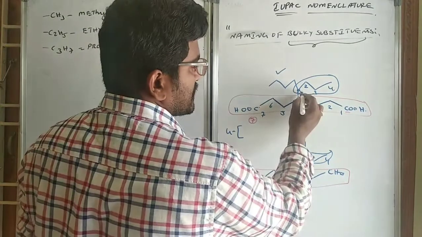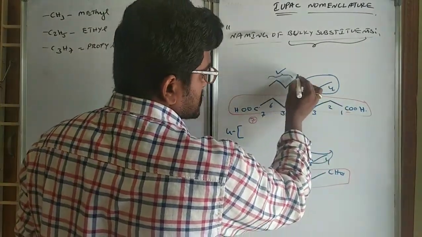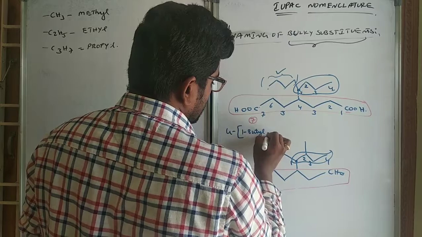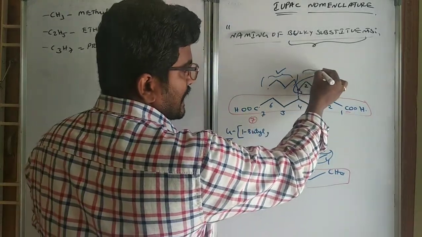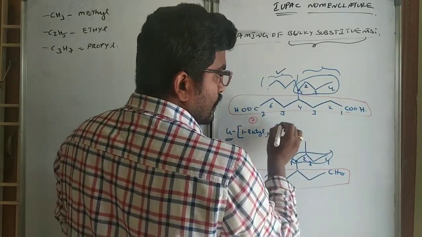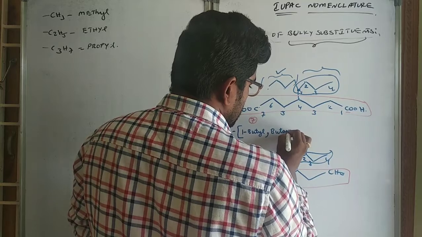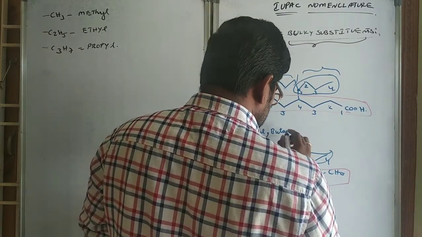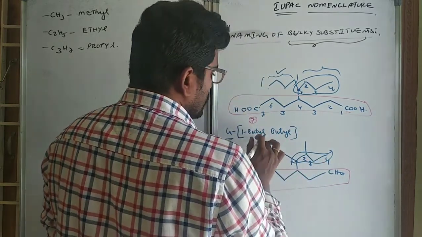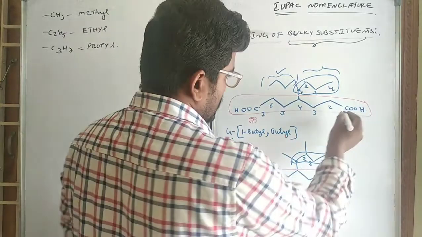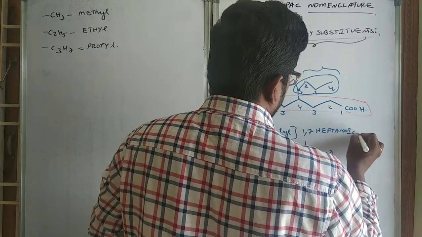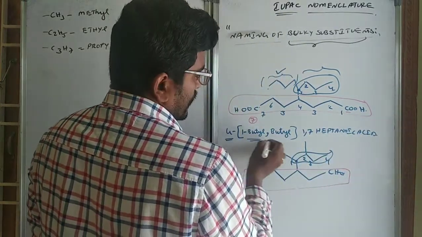So this is the point of attachment 1, 2, 3, 4. On first position, butyl is there. On the fourth position, you have the substituent, 1-butyl, comma 1, 2, 3, 4. 1-butyl. 4-(1-butyl)-1,7-heptanoic acid.